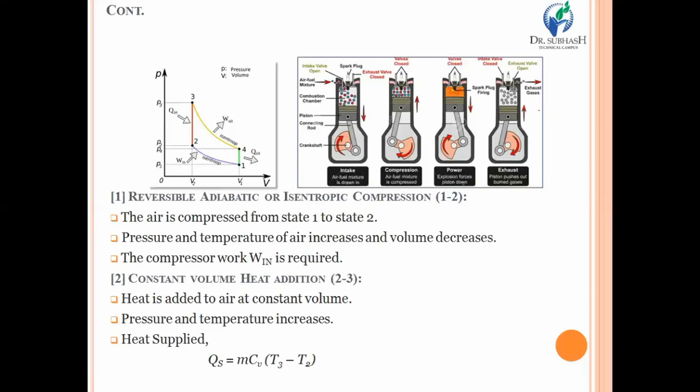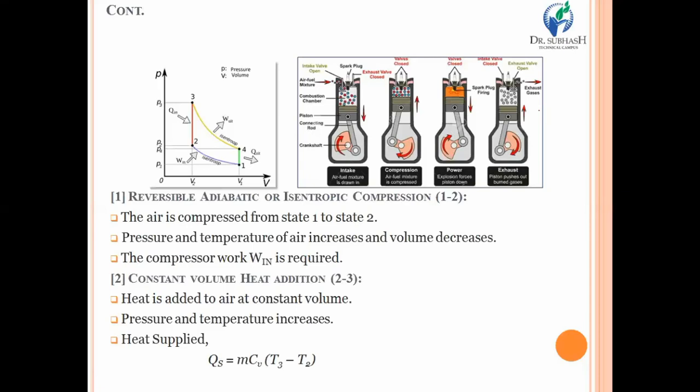After that, process number 2 to 3 is known as constant volume heat addition. In that process, heat is added while keeping the volume constant. If you are adding heat, of course, pressure and temperature will increase, whereas volume will remain the same, because this is a constant volume heat addition process.